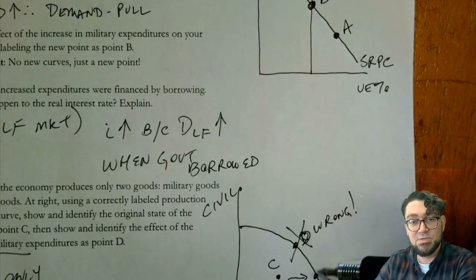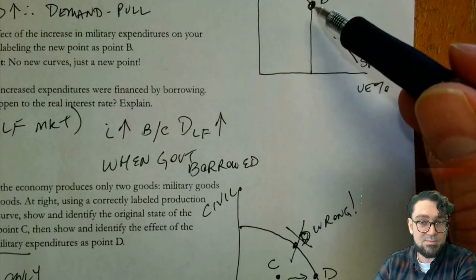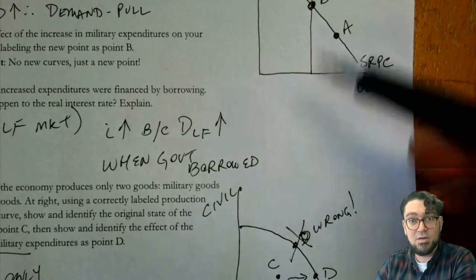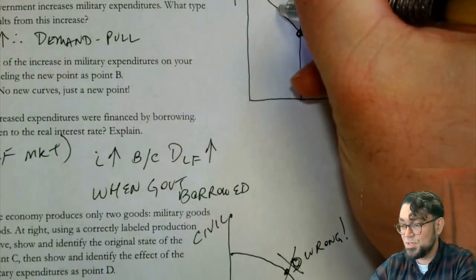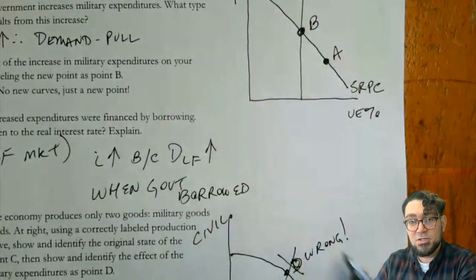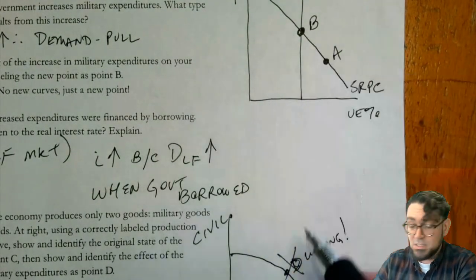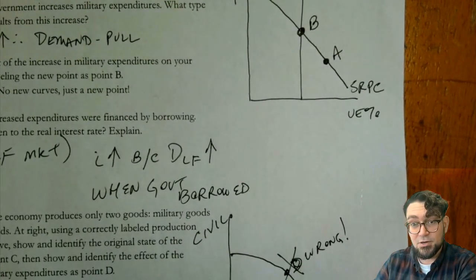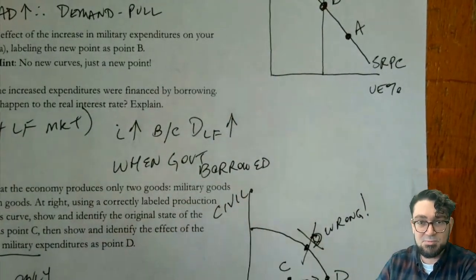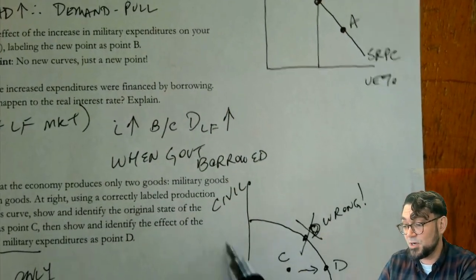Because if you said you close the recession in this part where you put the point B, you need to close the recession down here. If you would put your point B way out here, farther up, you could just put your point D a little bit farther out. If you put your point B right here, then you could put your point D right here. So there's a couple variations of how this problem could be done, but this way would always be wrong because there is no increase in civilian spending in this problem.